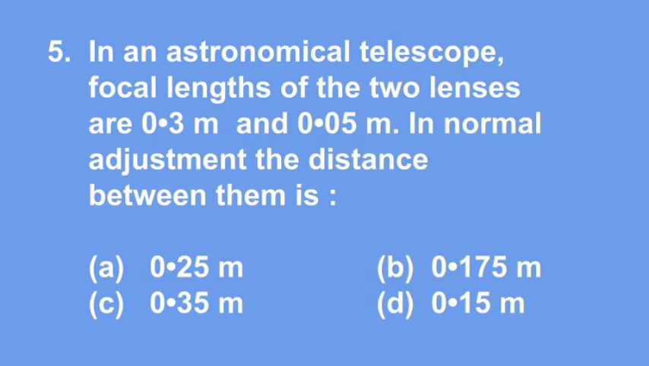Question number 5. In an astronomical telescope, focal lengths of the two lenses are 0.3 meter and 0.05 meter. In normal adjustment, the distance between them is A. 0.25 meter, B. 0.175 meter, C. 0.35 meter, D. 0.15 meter. This question is again related to length of the telescope.